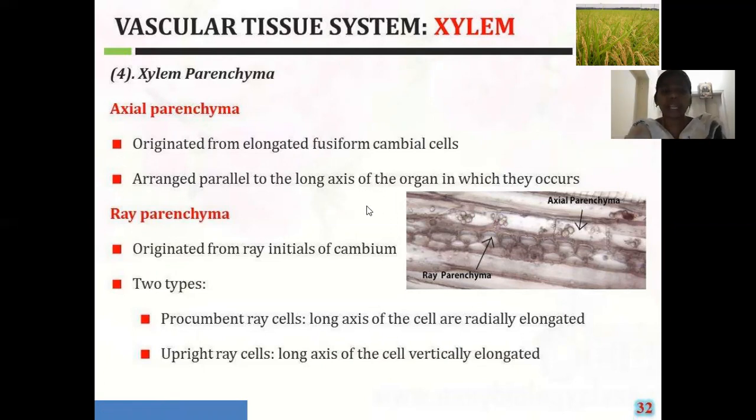When coming to the ray parenchyma, it's showing two types of ray cells, that are the procumbent ray cells and the upright ray cells. Depending upon the direction in which they show elongation, the ray parenchyma is of two types. In the procumbent type of ray cells, the cells are elongated radially to the long axis. When coming to the upright ray cells, the cells are elongated vertically to the long axis. This is the difference between the procumbent ray cells and the upright ray cells.